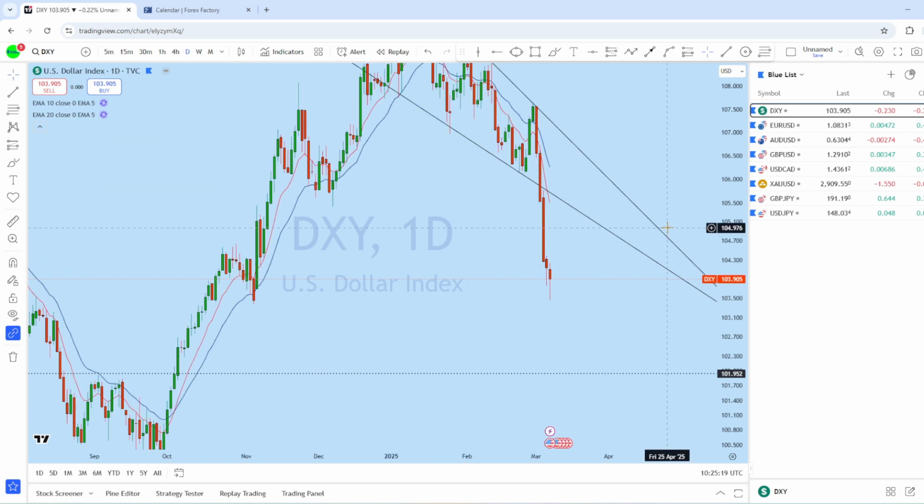Now during this analysis, traders, make sure that you stick till the end to see how we can trade.